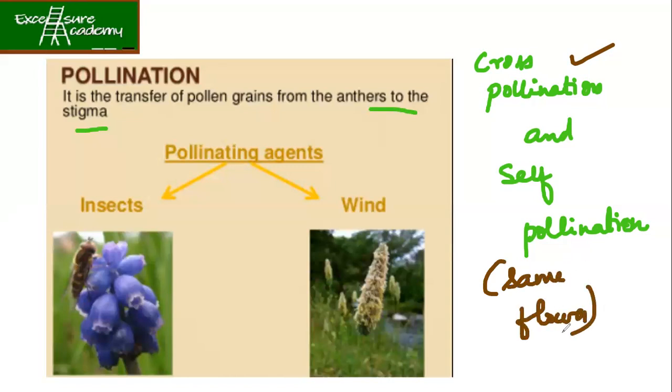Okay, good. So we have got different pollinating agents like insects and wind. Insects like honeybees and wasps are there. All these different butterflies are also responsible for pollination, right? Wind is there. We have water also.